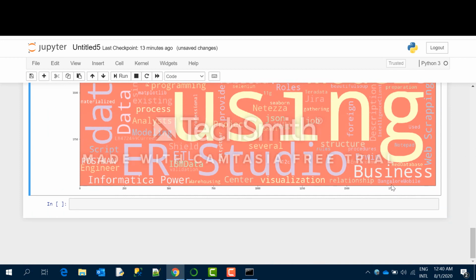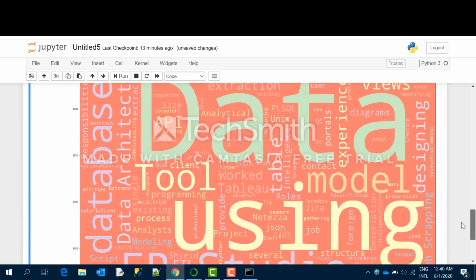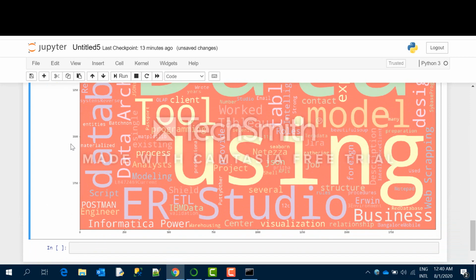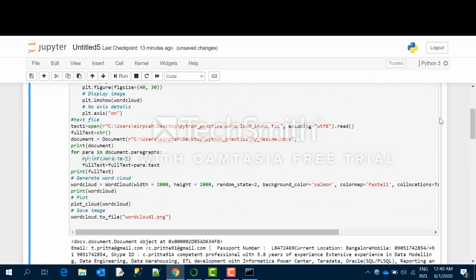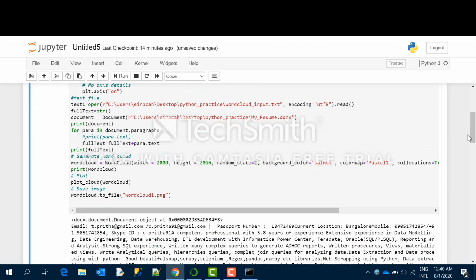So up to this one it came, and this is the other one, 250, and here also it is the same. So you can see the height is the same, and these are the points actually. So this is a way to generate a word cloud from a text file or from some document file.